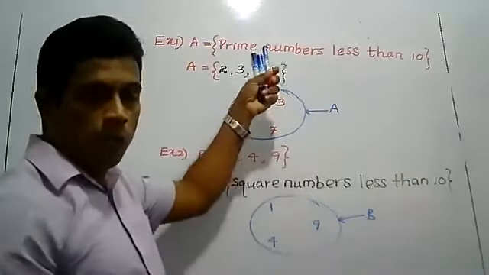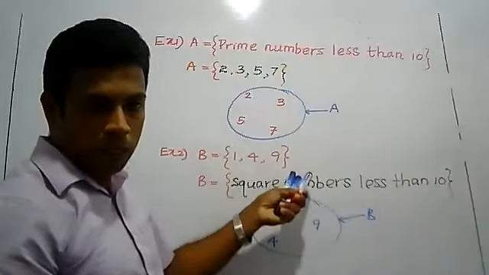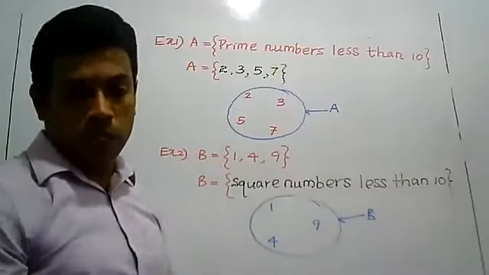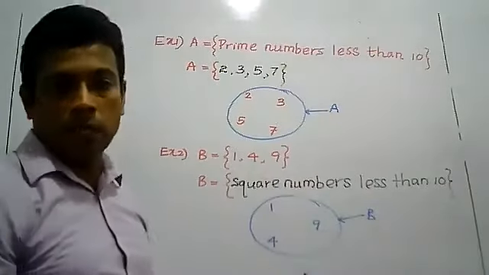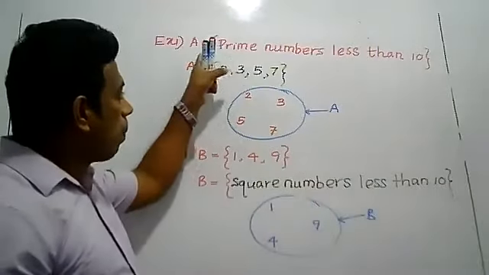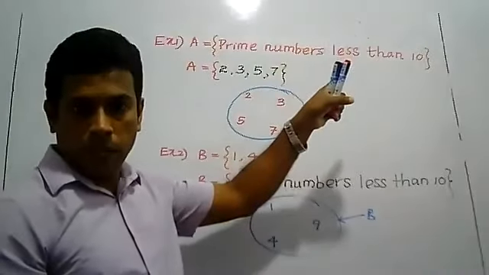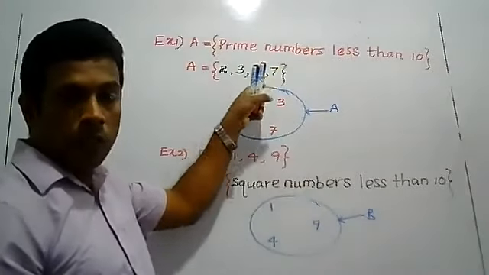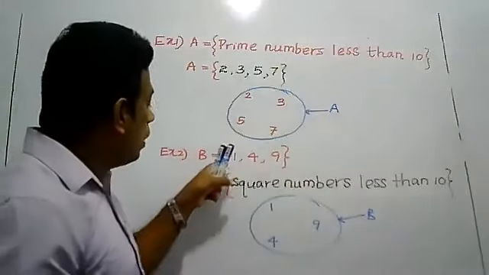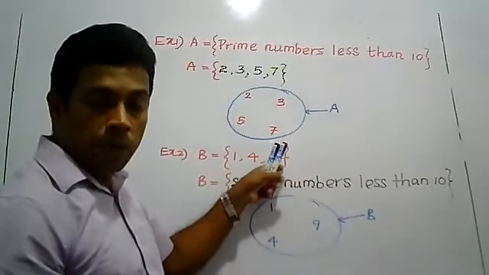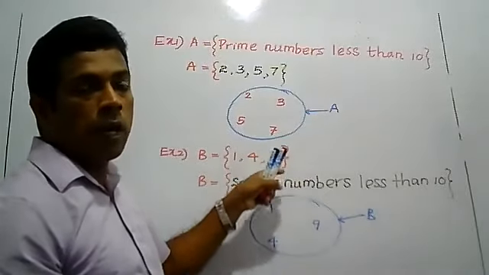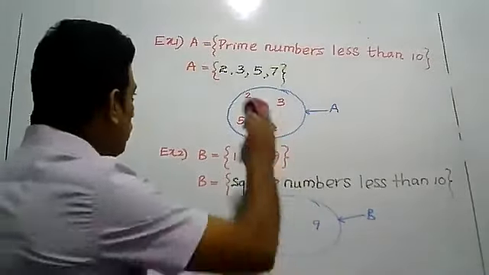So, I have explained two examples to identify set notations. I will give you three examples. Now write down two examples. First one, prime numbers less than 10. These are the listing method. Here is a Venn diagram method. Here I have given elements belonging to set B. You have identified these elements are square numbers less than 10.